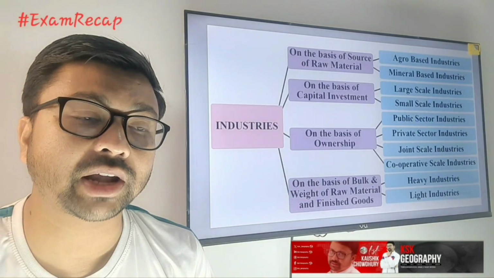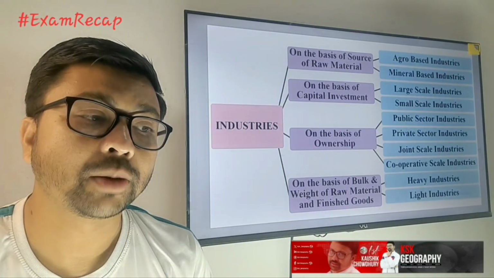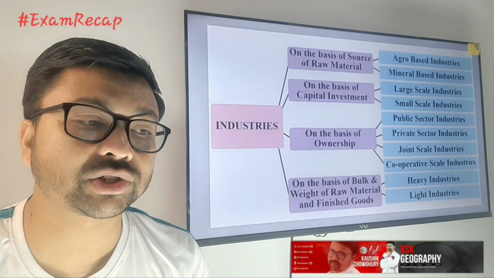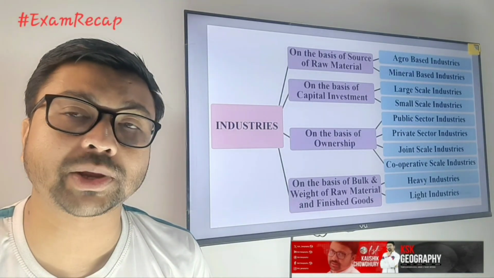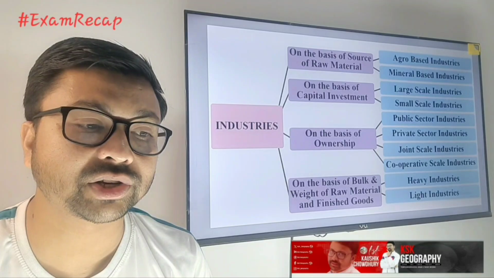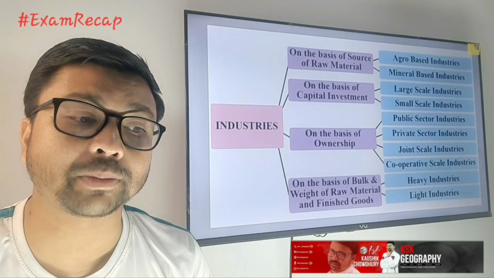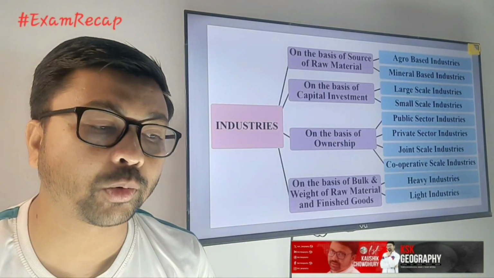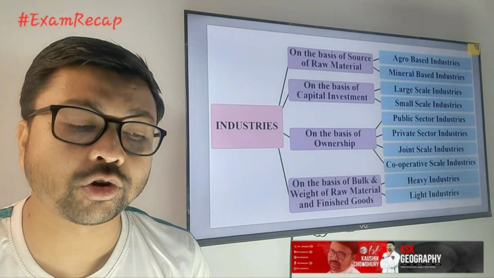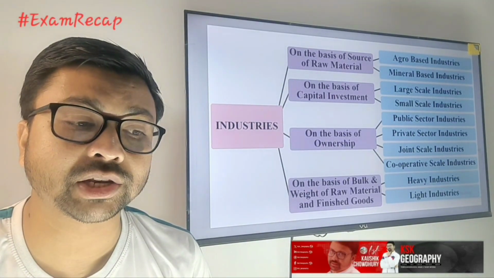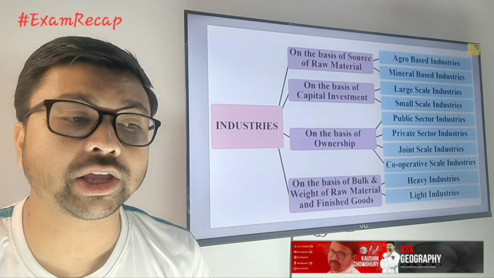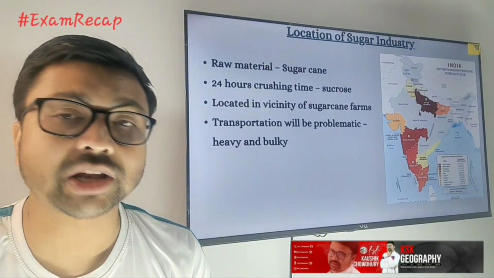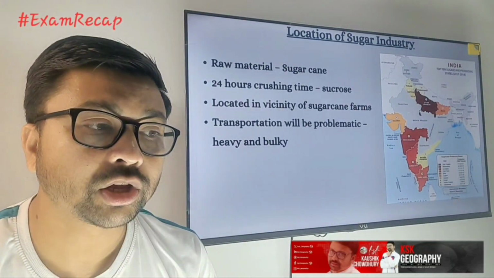Another types of industries have been classified on the basis of sources of raw materials, like agro-based industries and mineral-based industries. On the basis of capital investment, there are large scale industries and small scale industries. On the basis of ownership, there is the public sector, private sector, joint sector and cooperative sector. On the basis of bulk of weight of raw material and finished goods, there are heavy industry and light industry. Here you need to focus on each type of industry as well as its example. So let's start with the agro-based industries part.